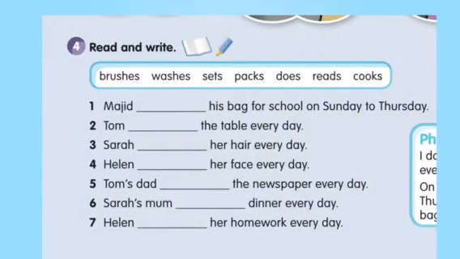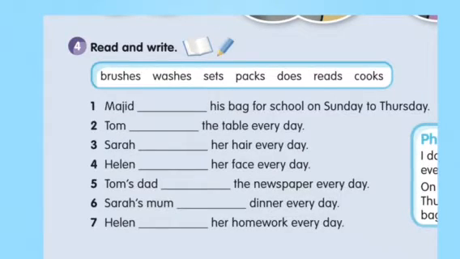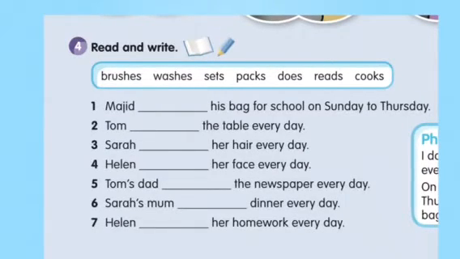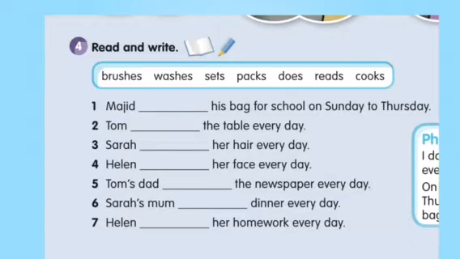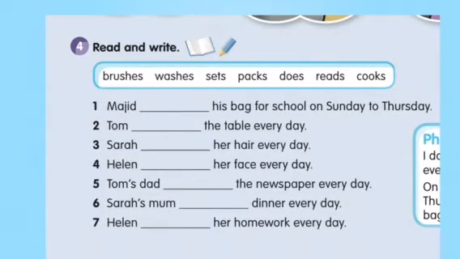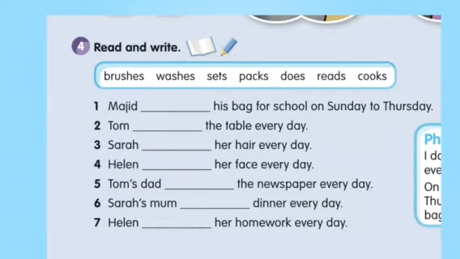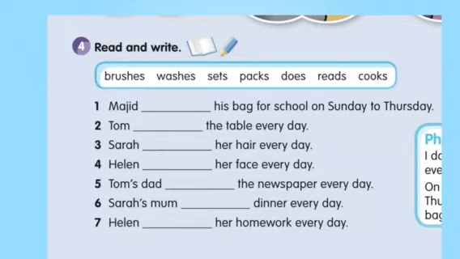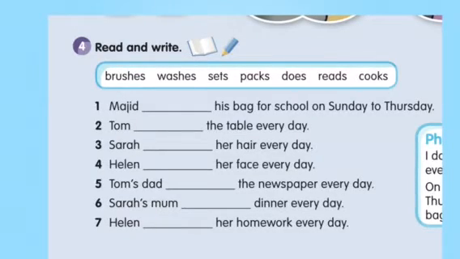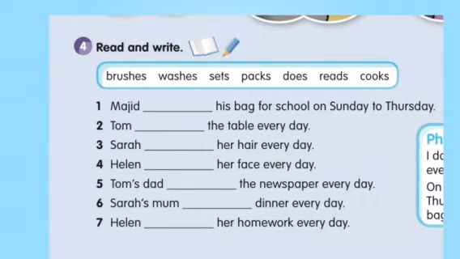Read and write. Where we have the verbs in the box, we're going to use them correctly. Ready? Brushes, washes, sets, packs, does, reads, and cooks. Okay. So we're going to read number 1. Majid blank his bag for school on Sunday to Thursday. What? Packs. Majid packs his bag for school on Sunday to Thursday.